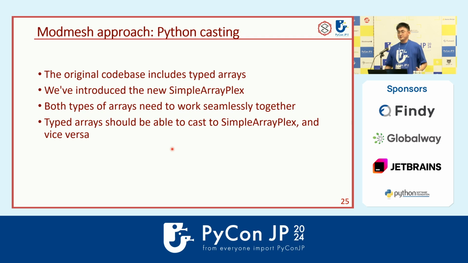Yeah, so far everything is good. We just finished the implementation, but there's one more piece. I mentioned that we are creating a new array based on the existing code base. So then we will encounter an issue that there's a TypedArray in the original code base, and we just introduced a new array type. So to let both array types work together, we also need to implement a casting mechanism, so we are able to cast the ArrayPlex to TypedArray, or cast the TypedArray to the ArrayPlex.